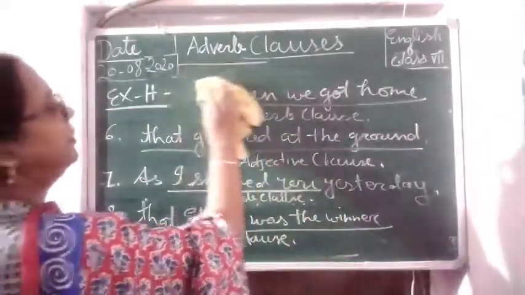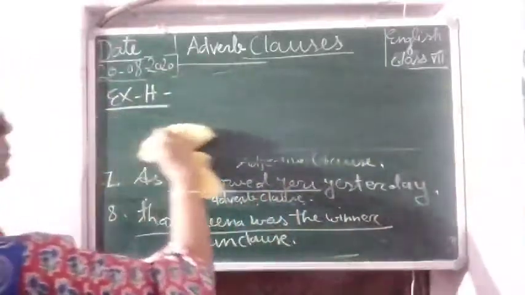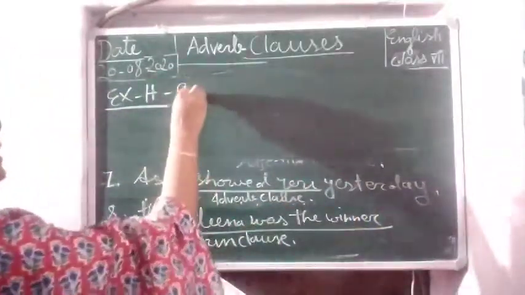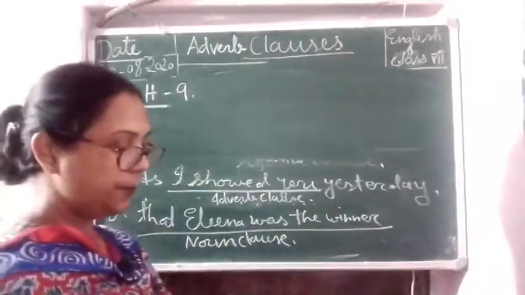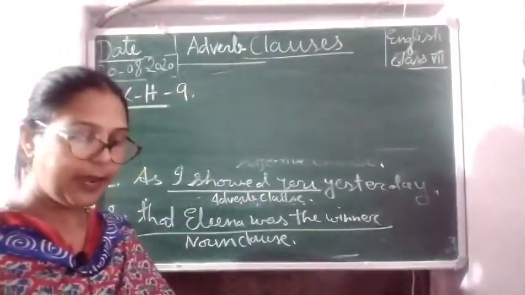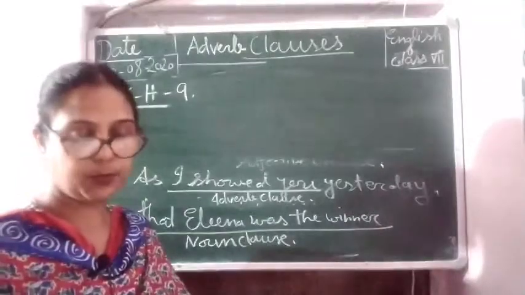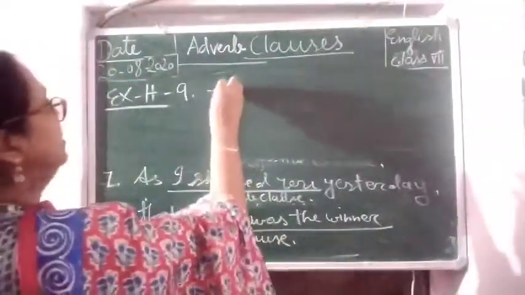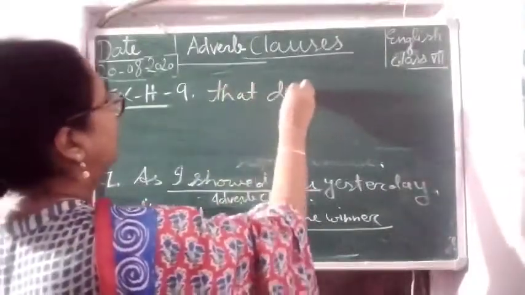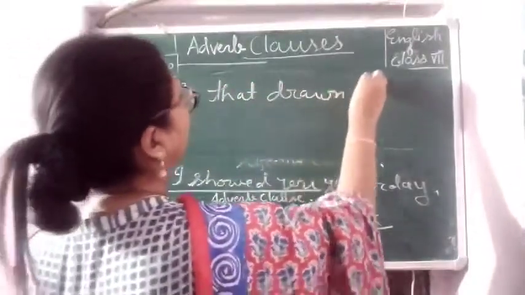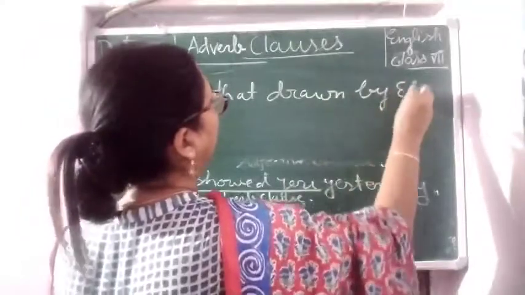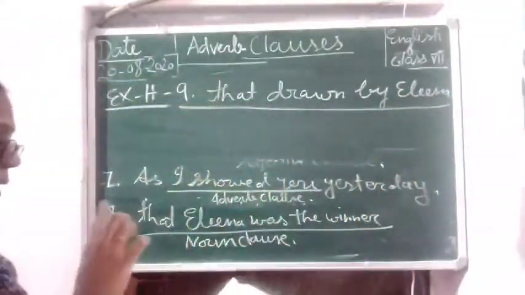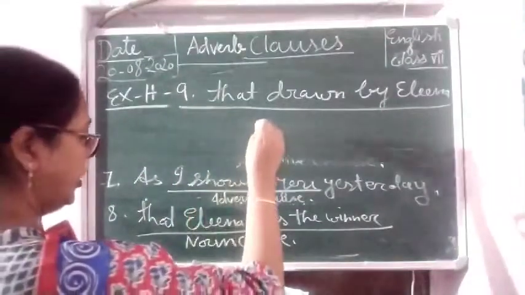And now number 9. Number 9 is, the picture that was drawn by Alina won the first prize. That was drawn by Alina. This is an adjective clause.